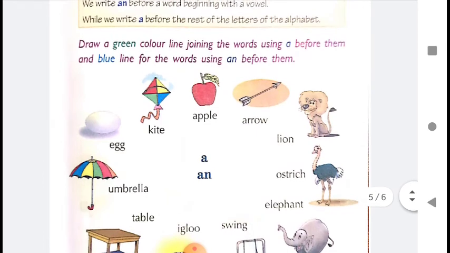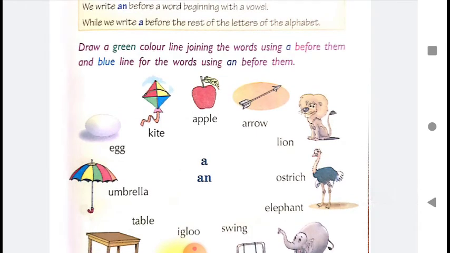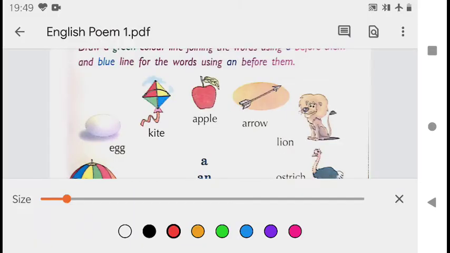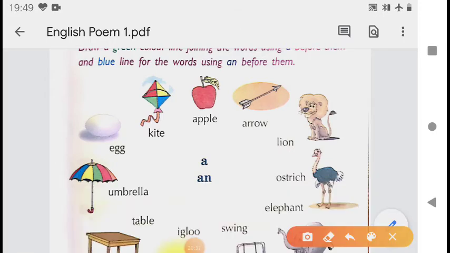Now here we have to draw a green line for the words which will use a before them, and a blue line for the words which will use an before them. So let us first choose green color. From here I will choose green color. Now we have to draw a green line with words which use a.